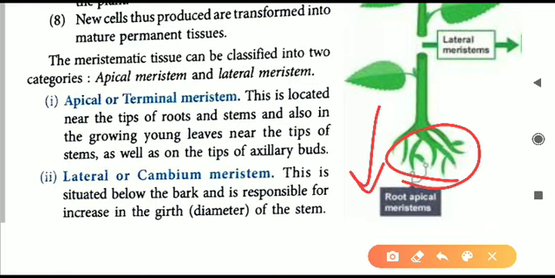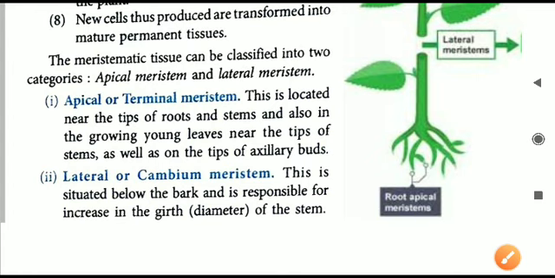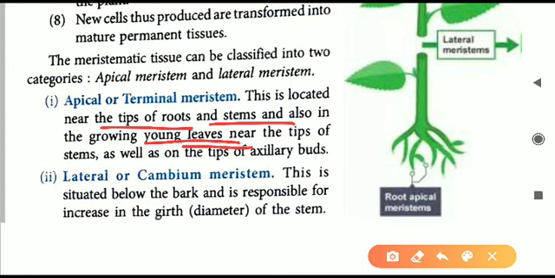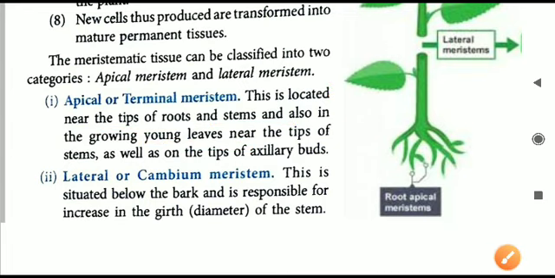The roots will grow downwards and the stem will grow upwards. So this is what is called apical meristem. Let us go through the reading one time. They are present near the tip of the root and the stem, and also in the growing leaves. The tips of the leaves also have this, so that the leaves can grow in size. So this is what is called apical or terminal meristem. Terminal means the end point of something.